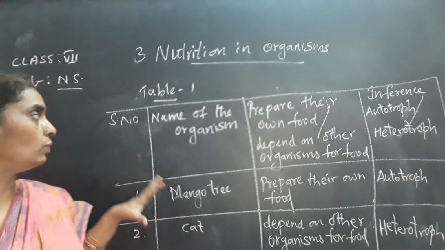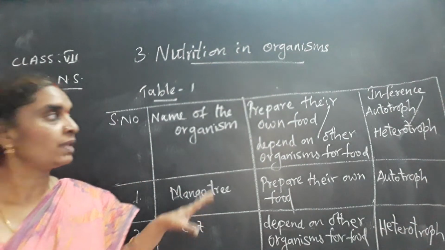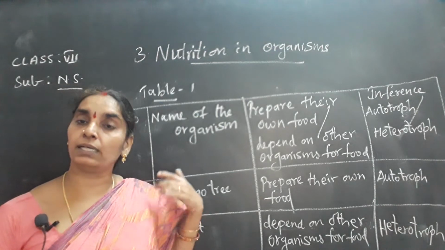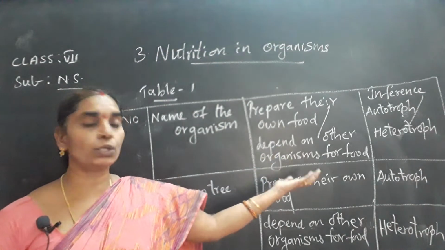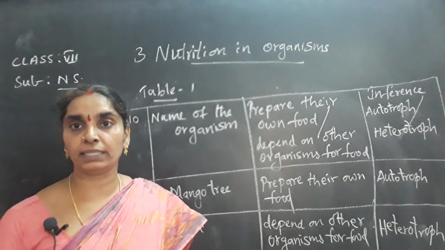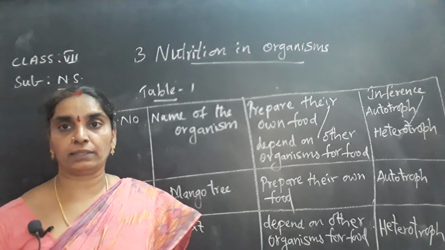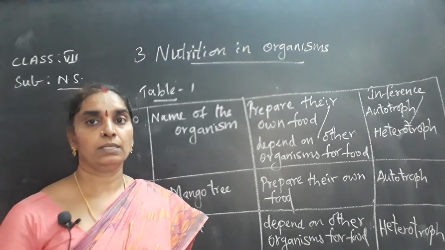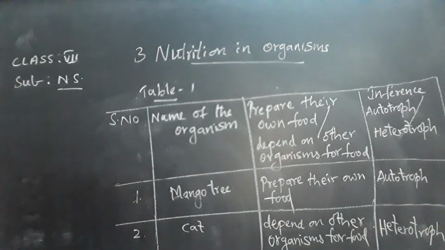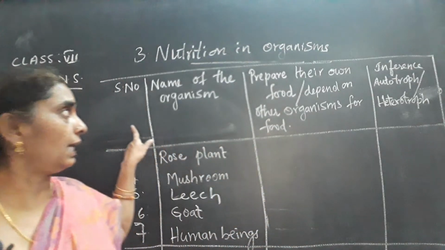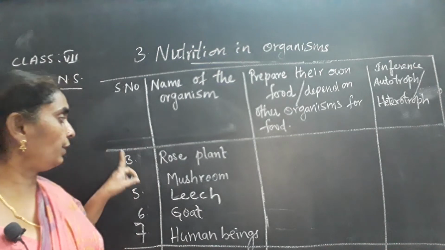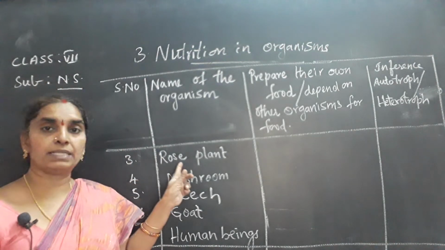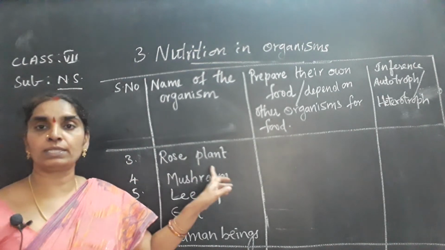Next, I'll give you the names of the organisms, and you have to complete the table whether it is an autotroph or heterotroph in this manner as homework. Okay, children? Write down first this. Children, see the table on the board. Continue the table, children. Now the third one is rose plant.